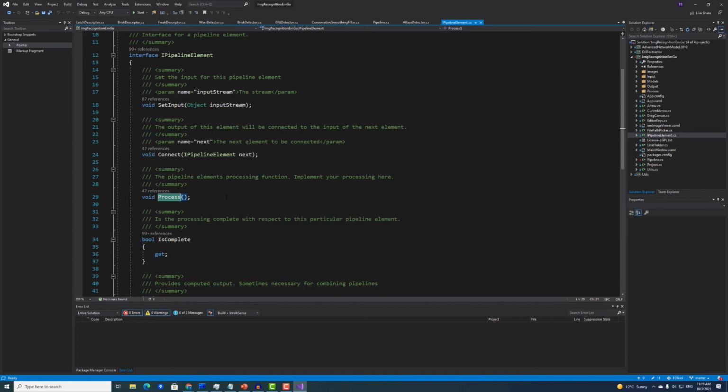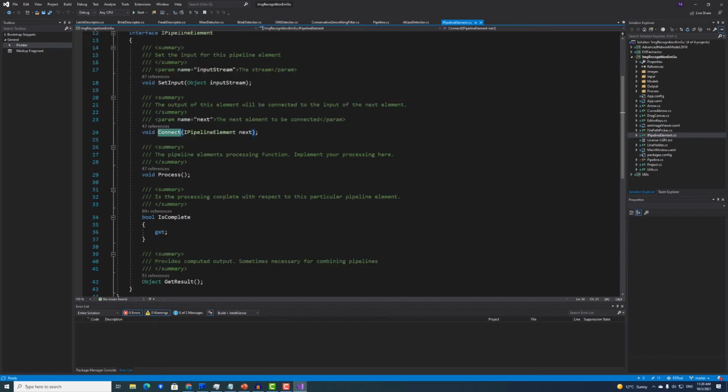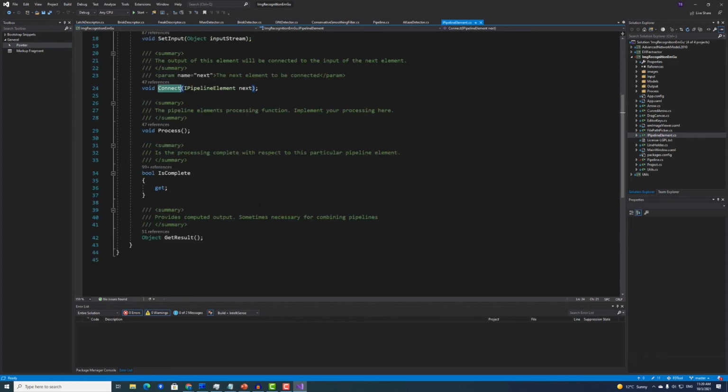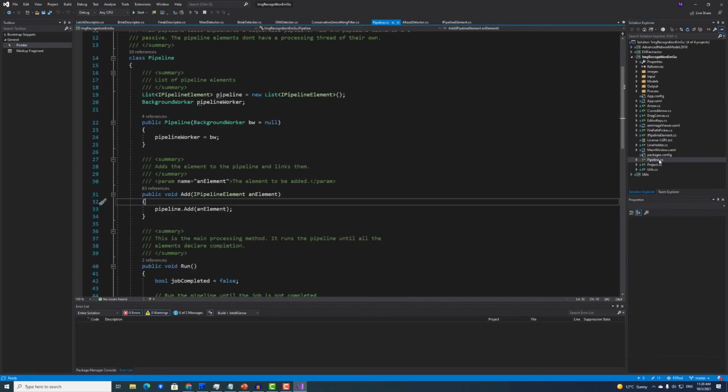And it will need to have the connect method. So basically, this is a pipe to another filter. And also we need the getResult method that will provide the results that were calculated during the processing step. So let's see how we construct the pipeline.